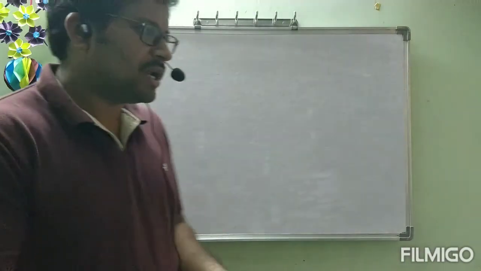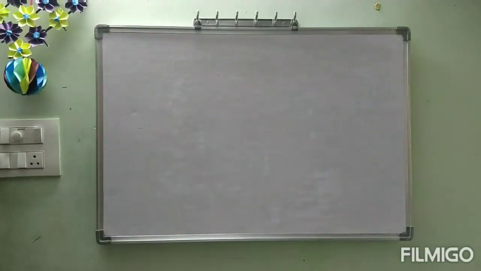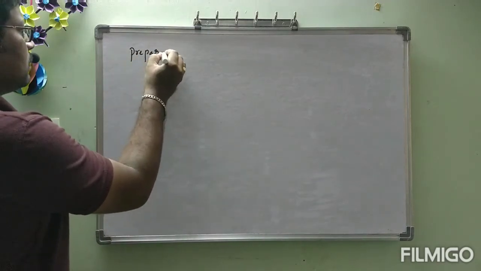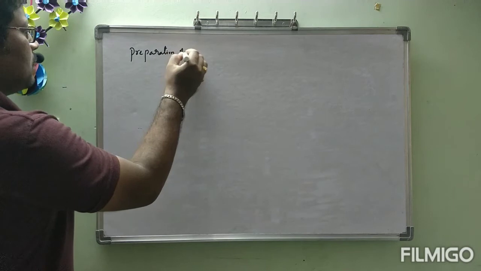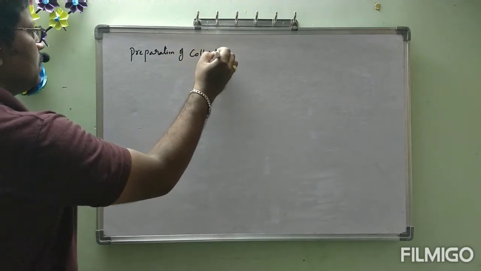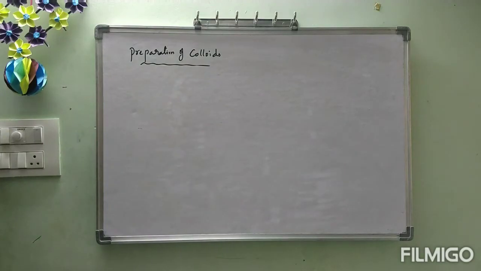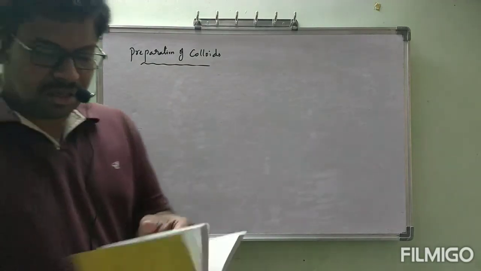And in today's class we will start with preparation of colloids. So our next heading is preparation of colloids. How we can prepare the colloids, that is the thing.